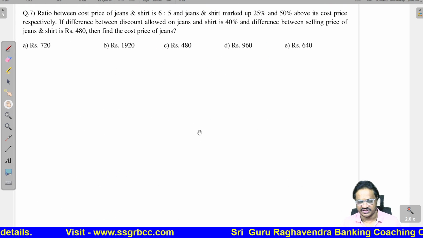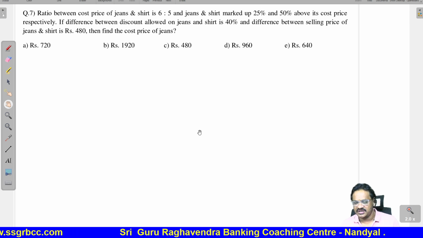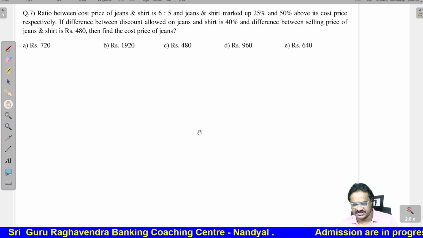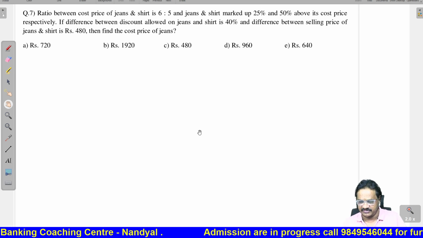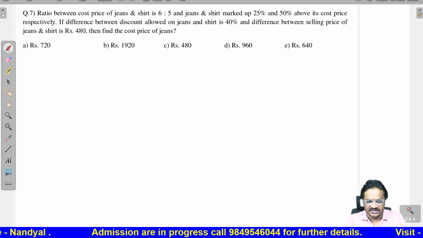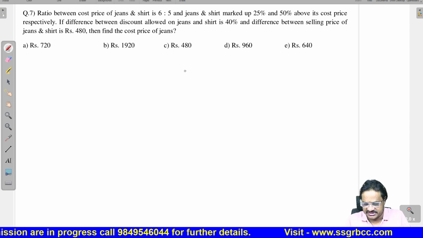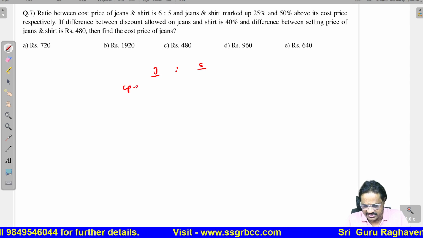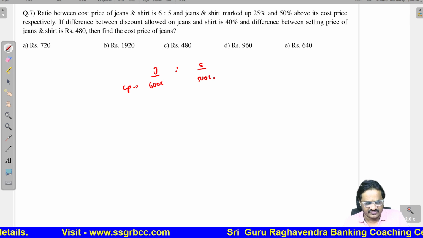Seventh question. The ratio between the cost price of jeans and shirt is 6:5. Jeans and shirt are marked 25% and 50% above the cost price respectively. If the difference between the discounts allowed on jeans and shirt is 40% and the difference between the selling prices of jeans and shirt is 480, find the cost price of jeans. So here, the cost price ratio is 6:5. Let us take 600x and 500x.